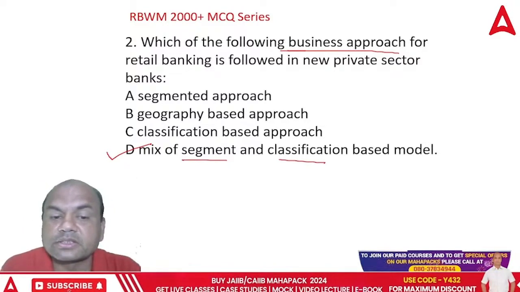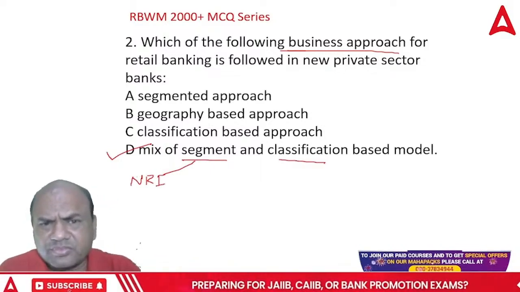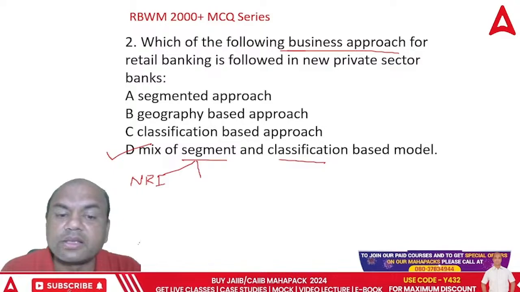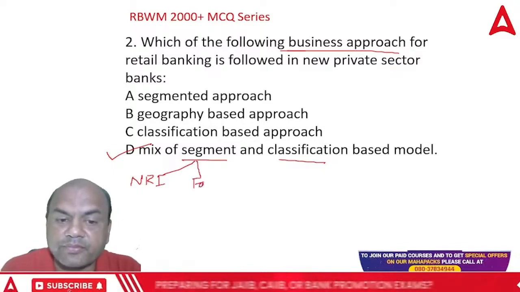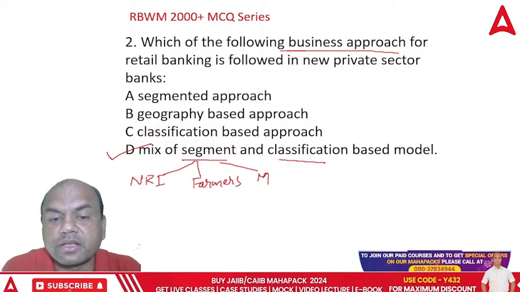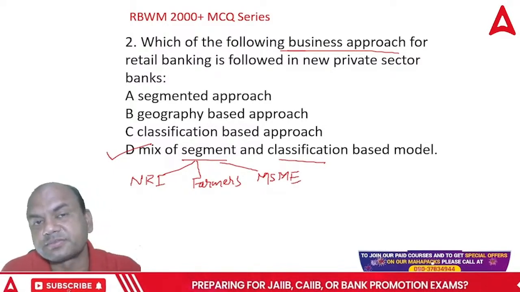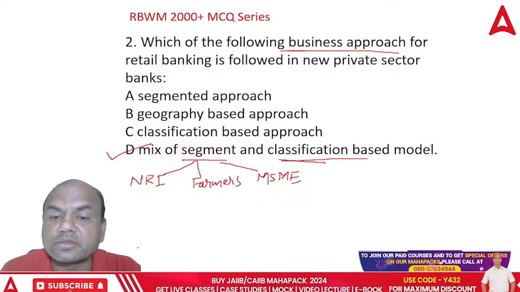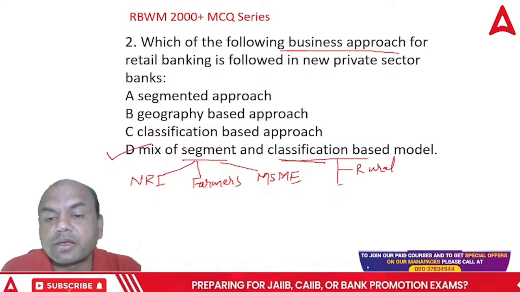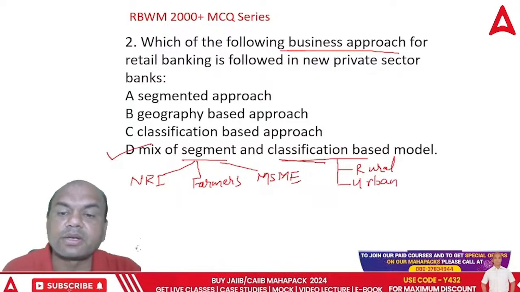Segment means it depends on the customers. Here, if I am having NRI customer, some branches do have only NRI customers. Some branches do have only Kisan customers, farmers. Some branches do have only businessmen, SMEs or MSME we call it, MSMEs. So depending on that, that branch is classified as per the customer base. Okay, segmented. Second is classification based. Classification means this is rural branch, this is urban branch, semi-urban, so and so forth. So this mix of segment classification is followed.